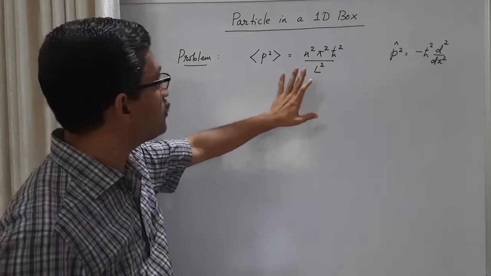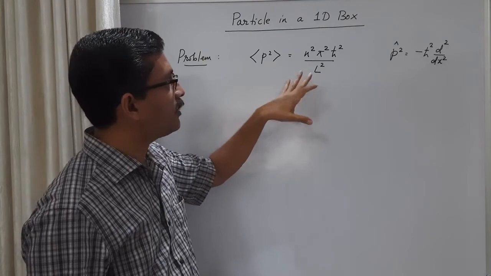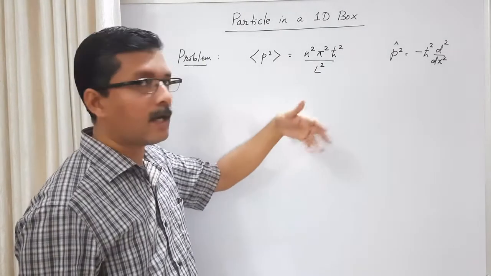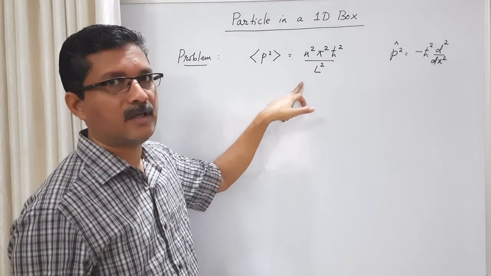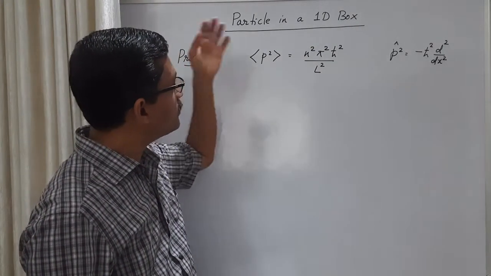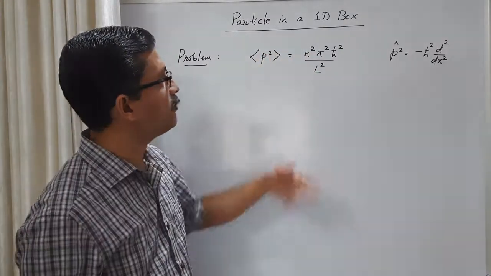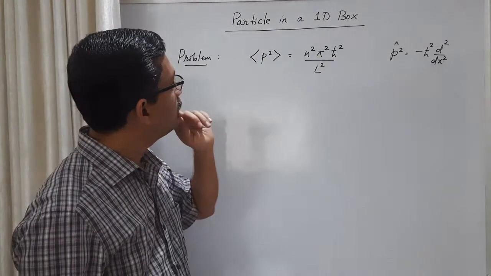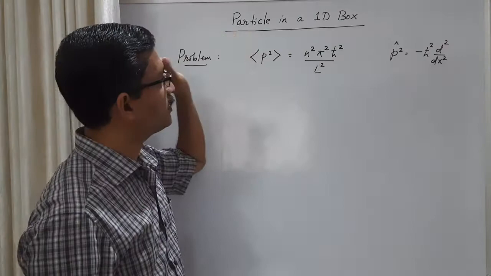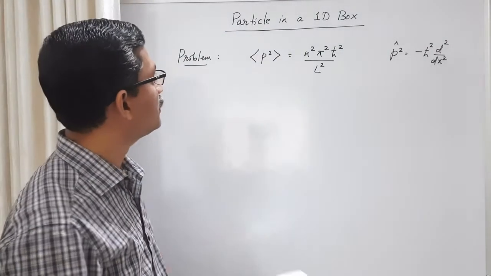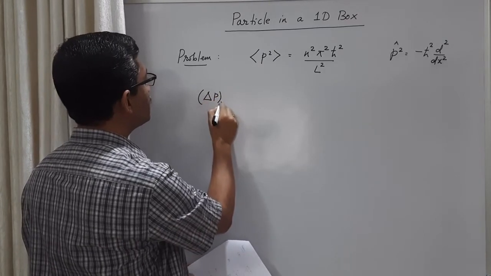Okay, this result is not surprising because we have seen that corresponding to an energy, when you calculate the p square value, you get this n square pi square h cross square by L square. From this you take the square root and you get the eigenvalues of momentum as plus or minus n pi h cross by L. Okay, but you do this calculation in the proper way. How to calculate the expectation value, you can try that. This is the result.